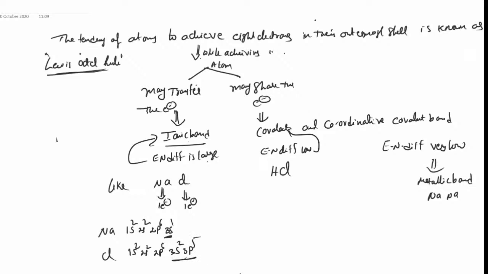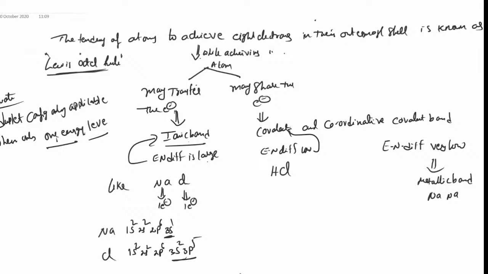Some students are getting doubt, sir, if sodium gains one electron, automatically it becomes like helium? No, the duplet configuration is only applicable when only one energy shell is present, only one s orbital present.